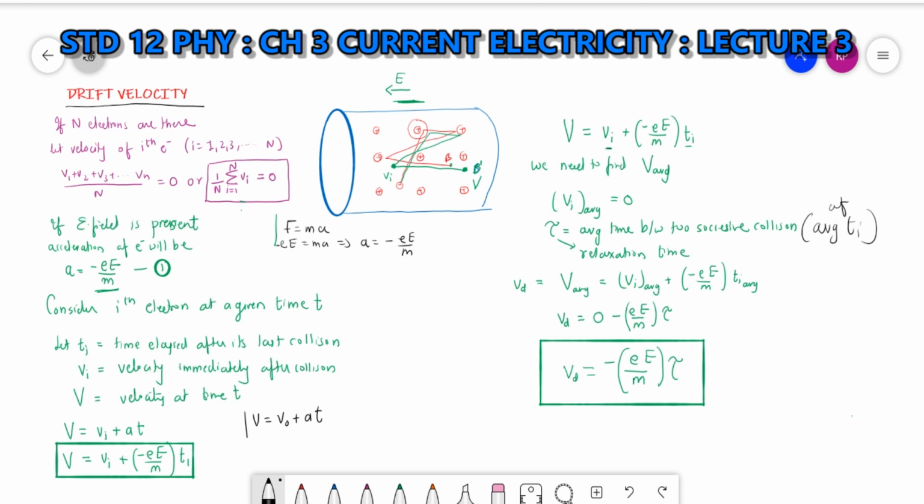So the drift velocity will be equal to v average, that is vi average plus (-e/m) into ti average. So hence we got vd = -(e/m) tau. This was about drift velocity. Clear? Now let's move to the next topic, that is the relation between current density and drift velocity.